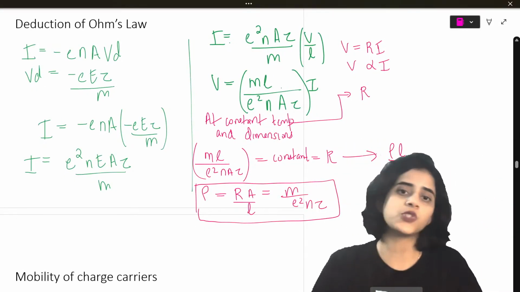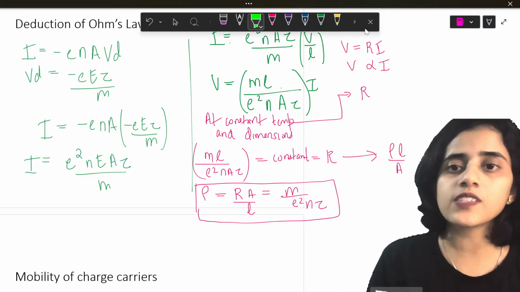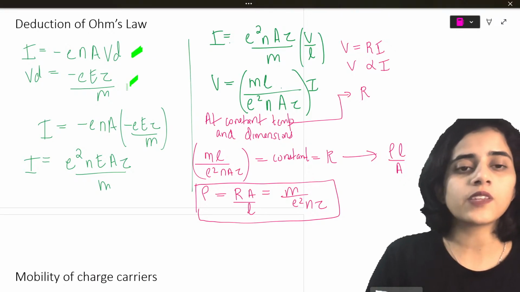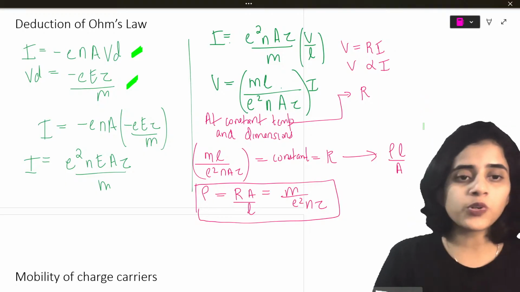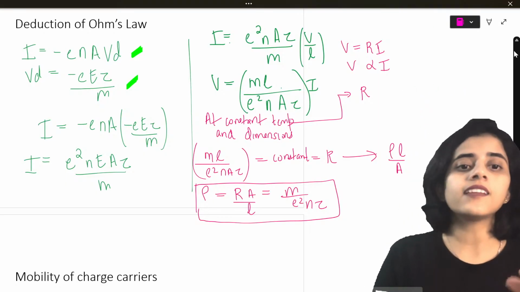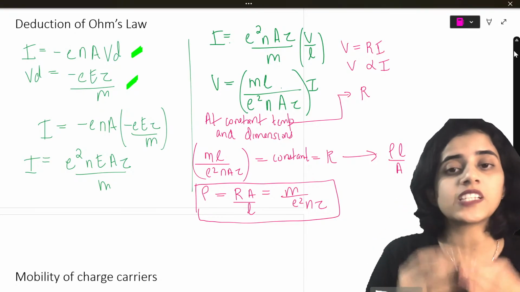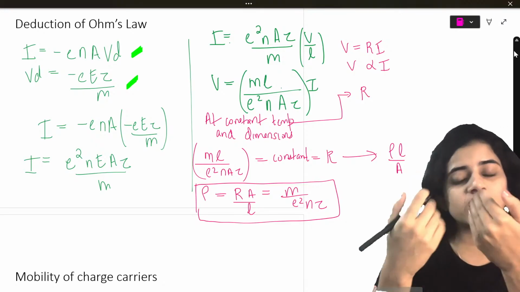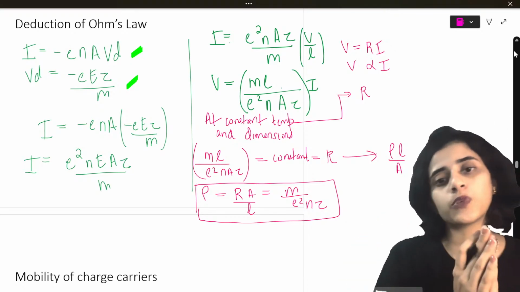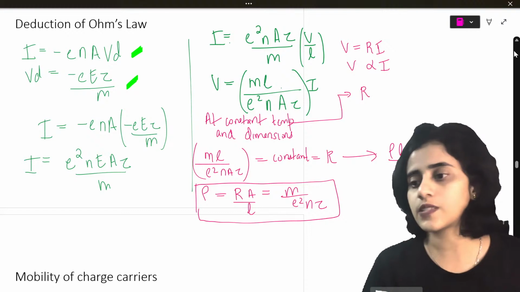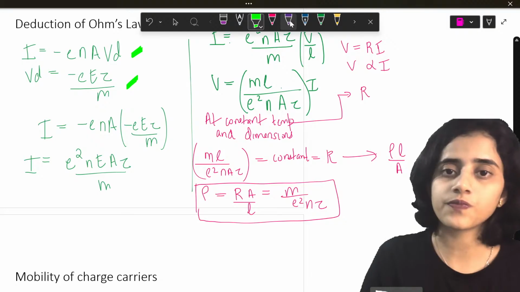Is this clear to all of you? Quickly let me know in the chat, students. So what did I do? I first took the formula of I and the formula of Vd that we already derived, both these formulas, and then I put Vd inside I. Electric field I wrote as V by L, so electric field is potential by length. That is from electrostatics. Then I take potential to one side and solve the rest. So this is how you deduce Ohm's law.